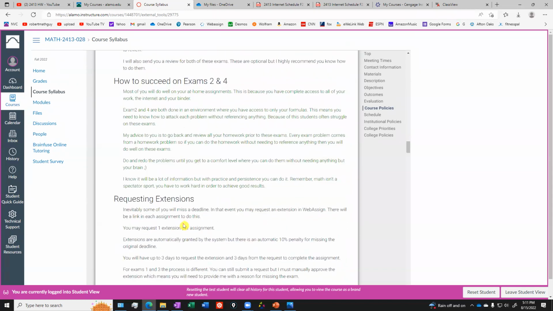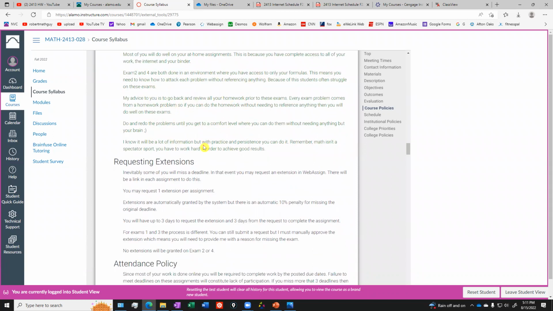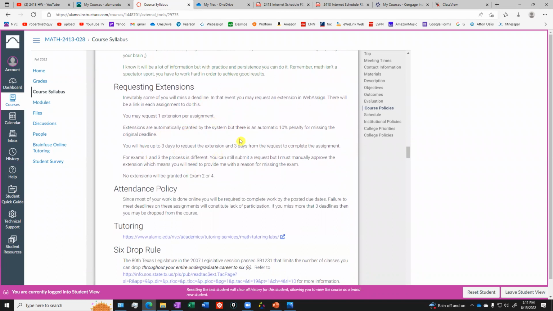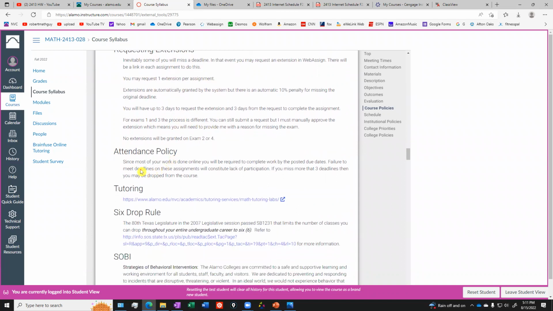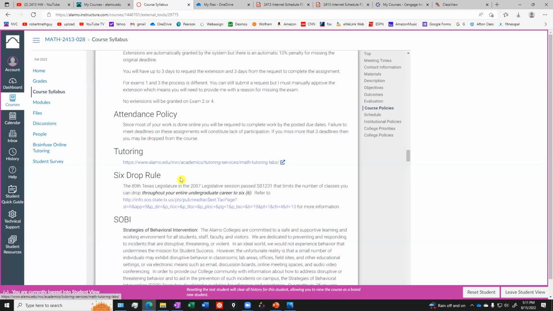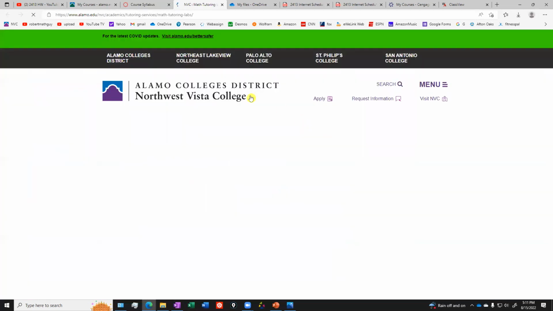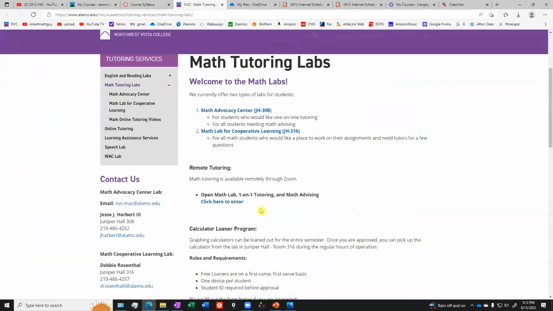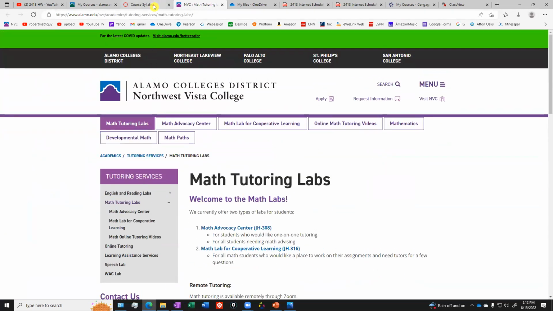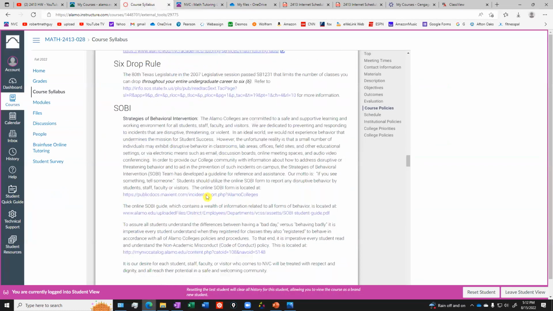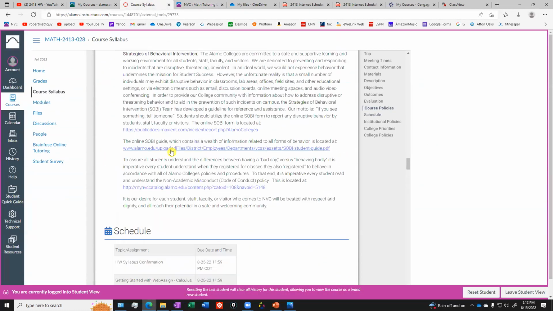So more about how to succeed. I talk a little bit more about practice. Math is not a spectator sport. You've got to get in there and work hard. The rest of this has to do with what if you miss a deadline for turning in a homework? You can get an extension. Just read through this attendance policy. If you need tutoring, there's tutoring available to you. Here are tutoring labs. You can get information here about how you can get tutoring through the college. And then the rest of this, I'll let you read through.